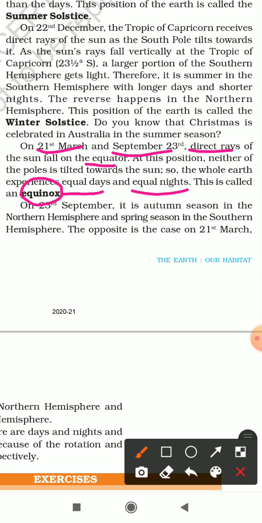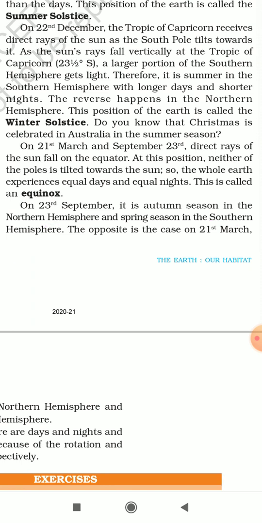On 23rd September, it is autumn season in the northern hemisphere and spring season in the southern hemisphere. Please remember, on 23rd September, it is autumn in the northern hemisphere and spring in the southern hemisphere. And the opposite happens on 21st March.